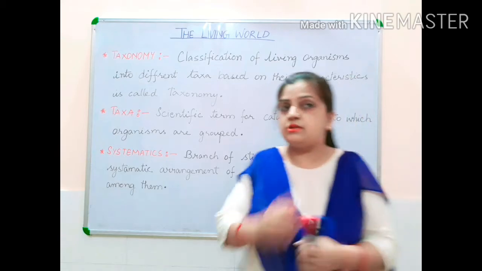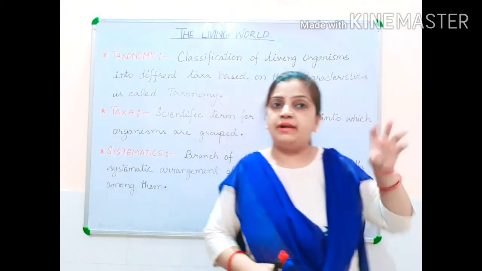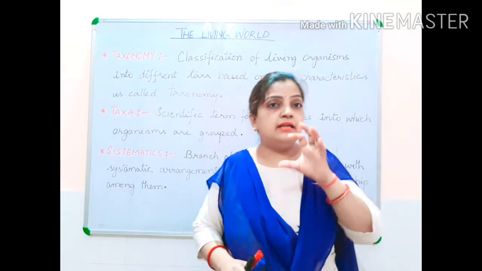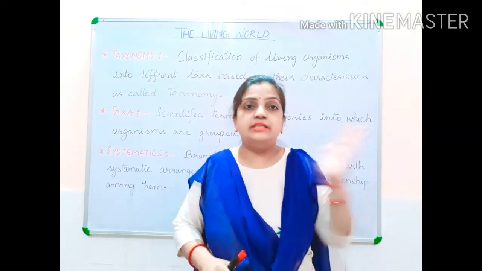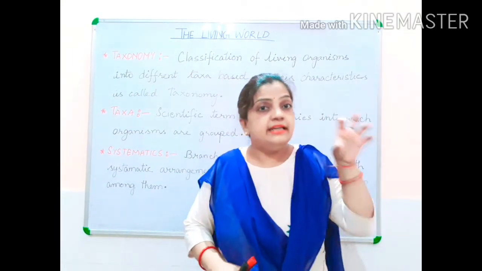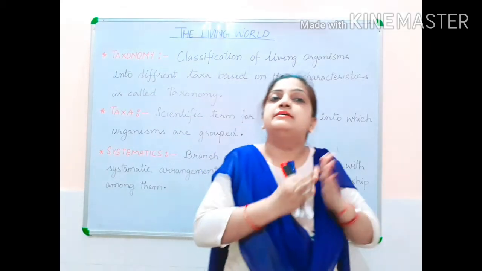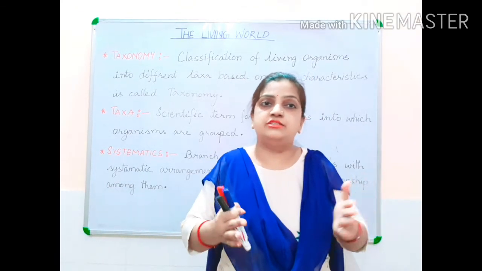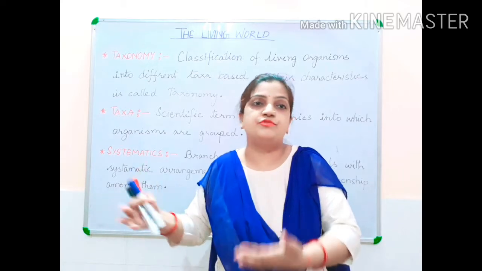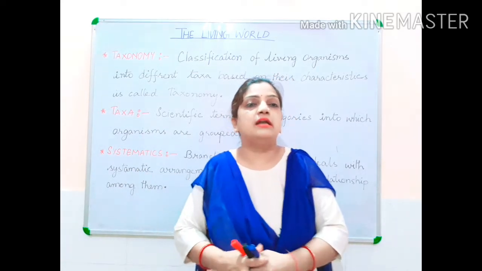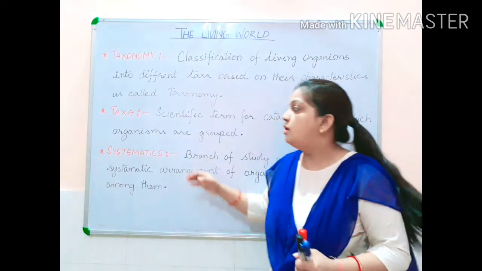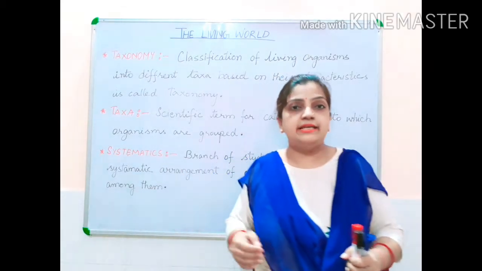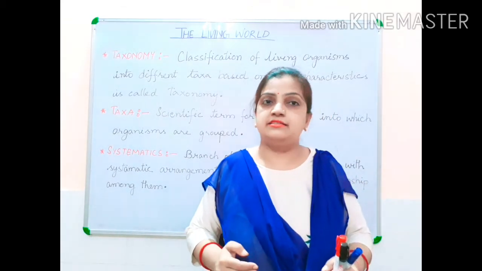Now, just now I gave you the example of the butterfly. Butterfly belongs to the insect group. The insect group belongs to the phylum Arthropoda, and Arthropoda belongs to the kingdom Animalia. So these are small categories, and at each category level the differences in the characters will differ. Some of the characters will be similar and some of the characters among the organisms will be different. On that basis, your classification system, your taxonomy system, or we can say the study of systematics, is done. Now children, we shall move to the next topic, that is hierarchy classification.